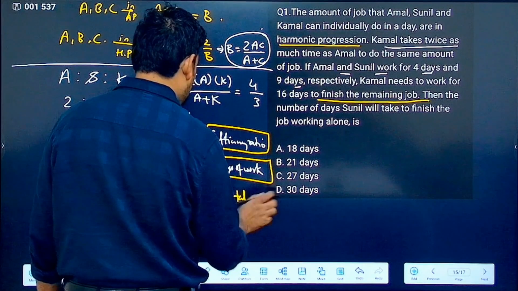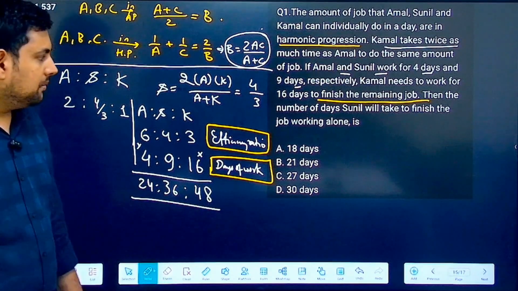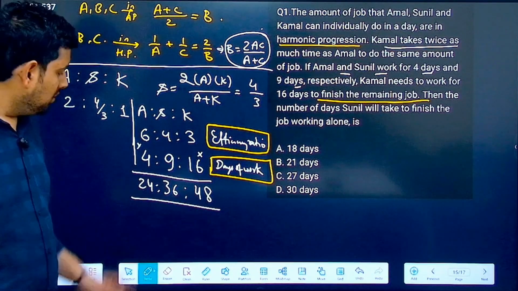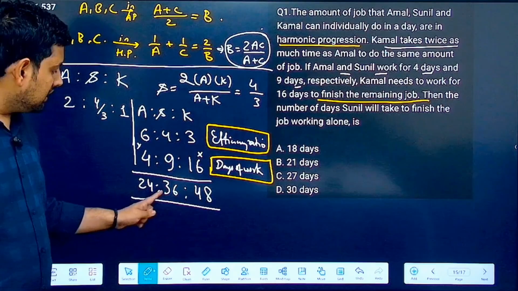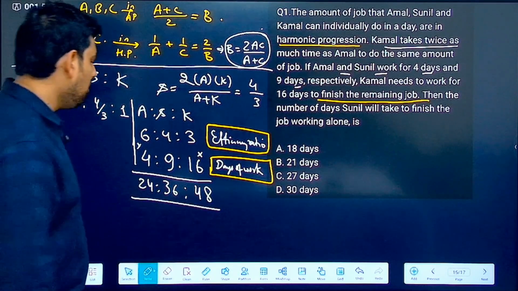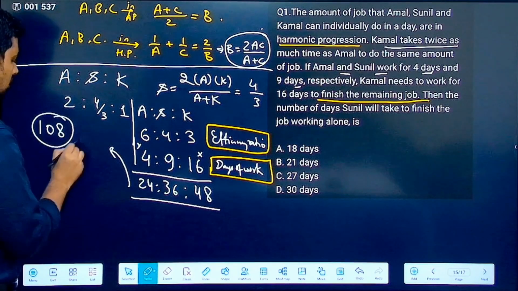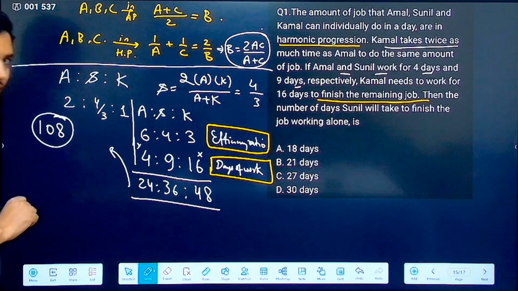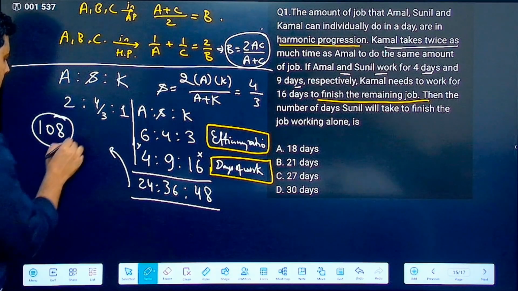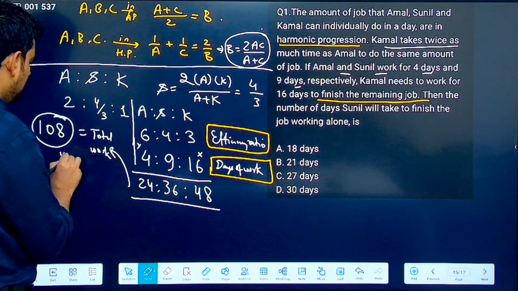So basically what you have to do, what is the total work? Total work is the sum of all three of them. So what is the total work? 24 plus 36. What do you get? This becomes 40, 50, 60. 60 plus 48. What did you get? You got 108. So 108 units of work is the total work.